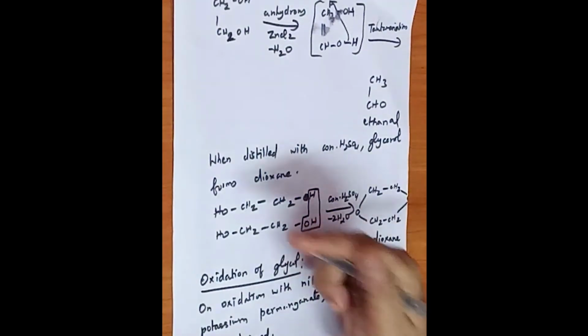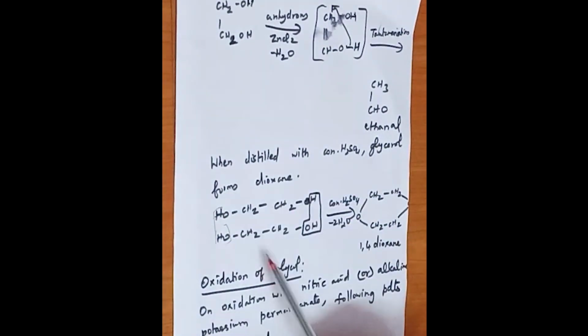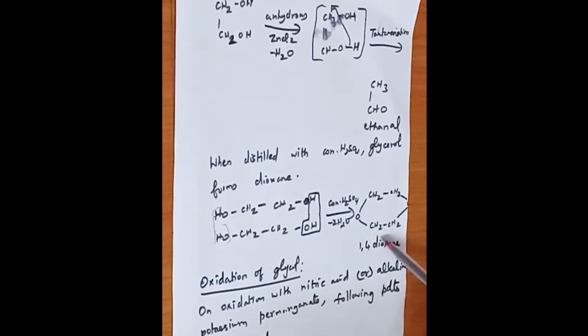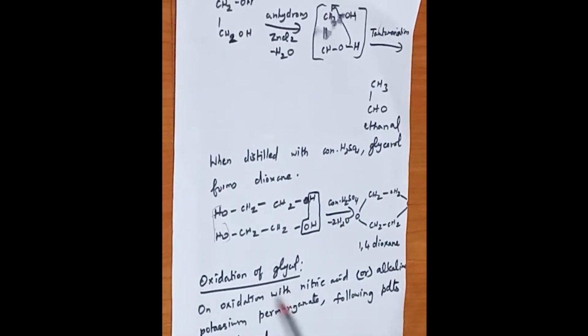Two molecules of water are removed, and the remaining product is 1,4-dioxane. This is also an important 2 mark question. What happens when glycerol is heated with concentrated sulfuric acid? The product is 1,4-dioxane.